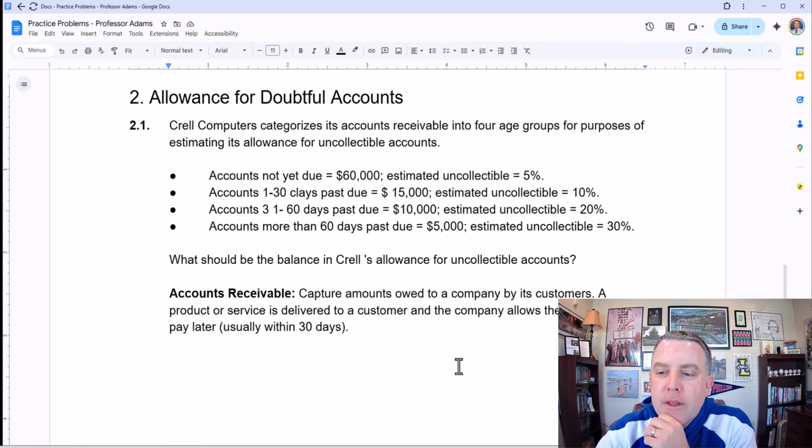So we have to come up with what we call an allowance for uncollectible accounts.